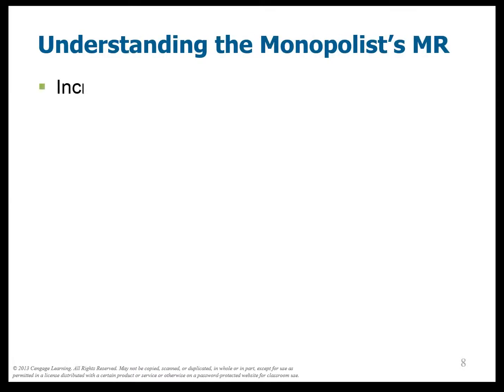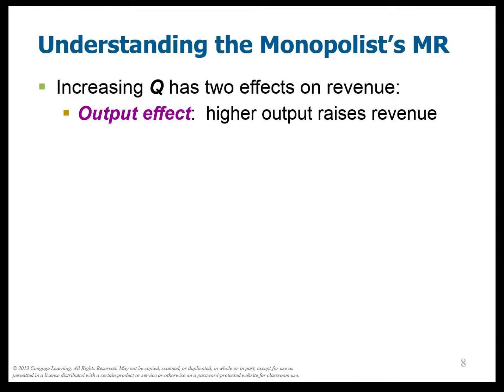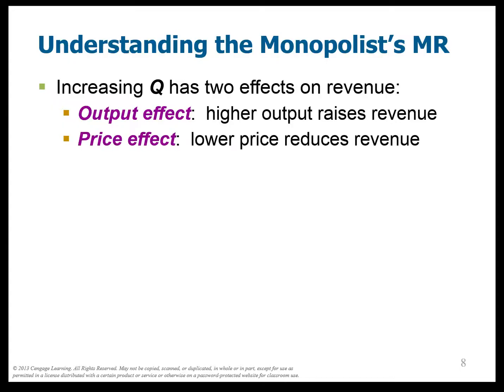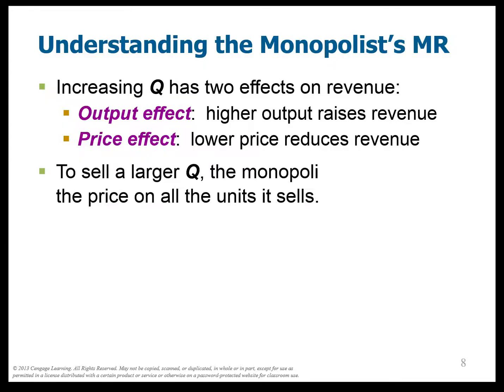All right. So why is this under there? Well, it's because when you have a higher Q, you have two things going on. You're selling more stuff, so that raises the revenue, but remember, the price is falling as you're selling more, so that actually reduces revenue.